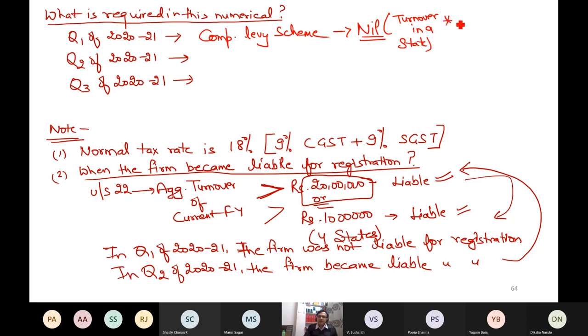Multiplied by rate. Rate is what? 6%. So nil becomes 0. So there is no tax in the quarter 1. I hope it is clear. Second, again, in second quarter composition levy scheme.